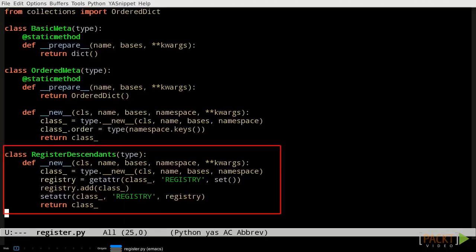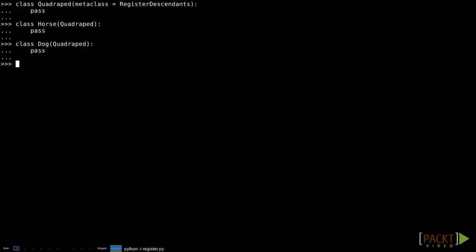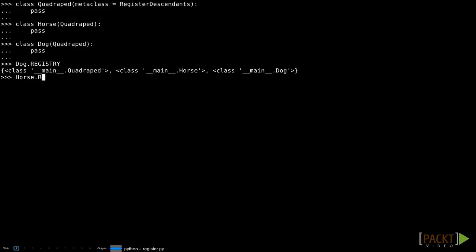The register descendants example makes it so that any class that descends from the class where the metaclass was originally applied can find all the other classes that also descend from that ancestor, including the ancestor itself. For example, here we have the metaclass applied to the Quadruped class. Horse and Dog are both descendants of Quadruped. And as you can see, they've inherited the special behavior of the register descendants metaclass, giving them access to the registry attribute, which contains a set of all of the classes descended from Quadruped.